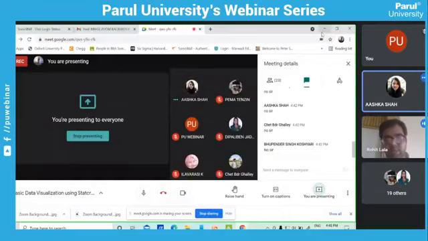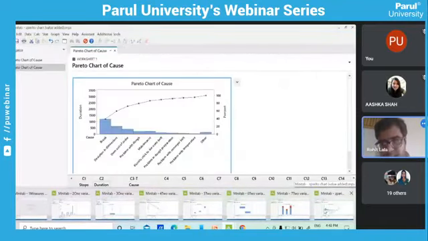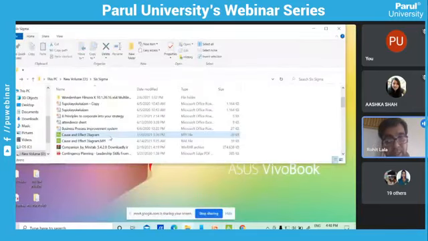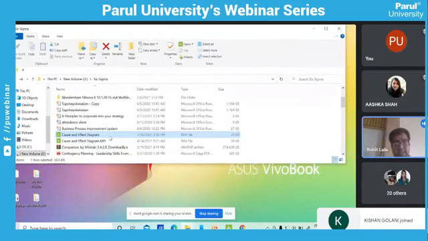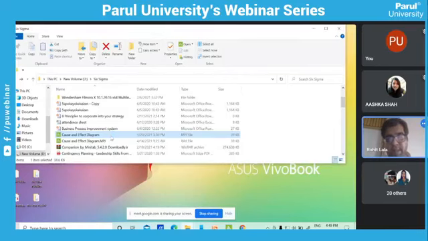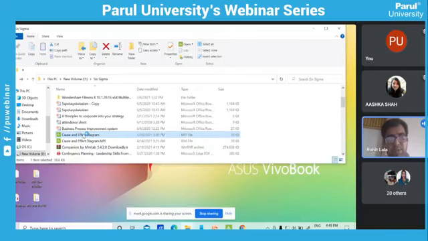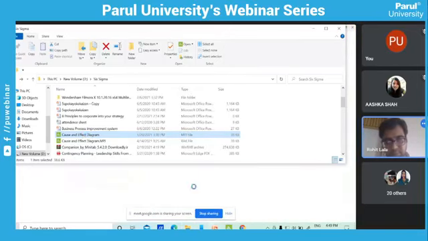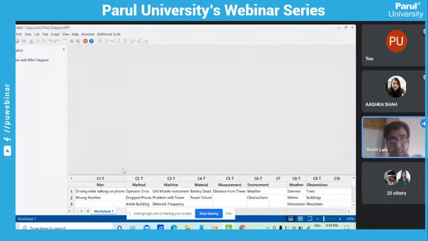Okay. So this is one more data set, of a cause and effect diagram, and that can be easily made in Minitab. So many times, as I have said, different problems arise, and while doing a brainstorming, we have to use some tools. So this is one of the best examples that I like.